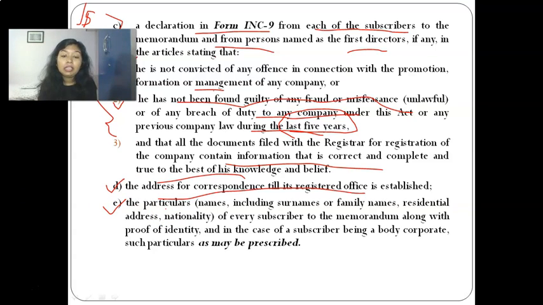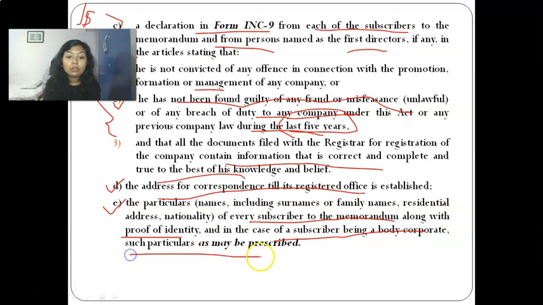What does point E say? Particulars, that is name, residential address, nationality of every subscriber to the memorandum along with their ID proof, and in case of a subscriber being a body corporate, then such particulars as may be prescribed. So the fourth point was related to the address of the registered office or its correspondence, and the fifth point was particulars of every subscriber to the memorandum, including their ID proof.